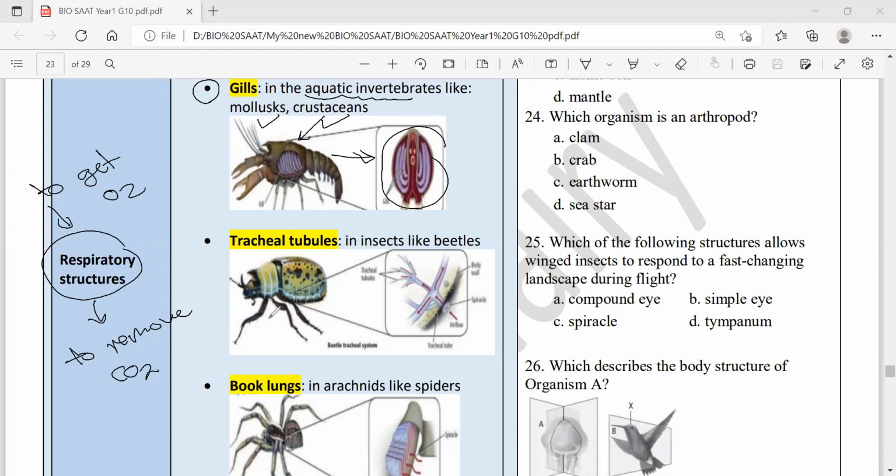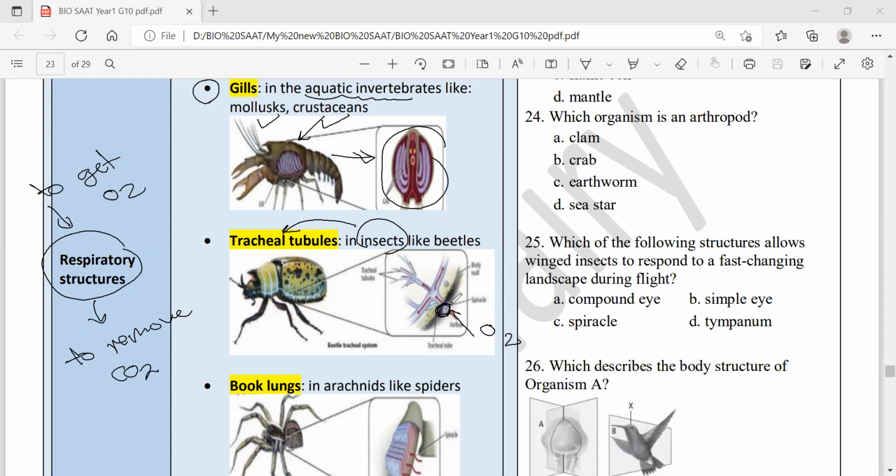What about the land ones like insects and arachnids? Insects, for example, have something called tracheal tubules. These tracheal tubules pass the oxygen from the atmosphere, entering through the spiracles.